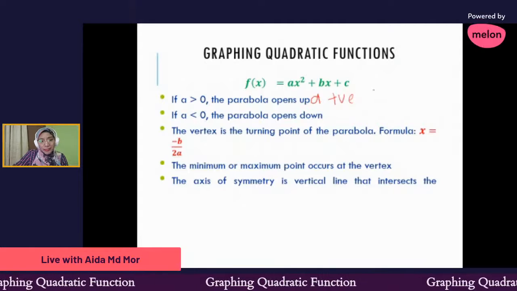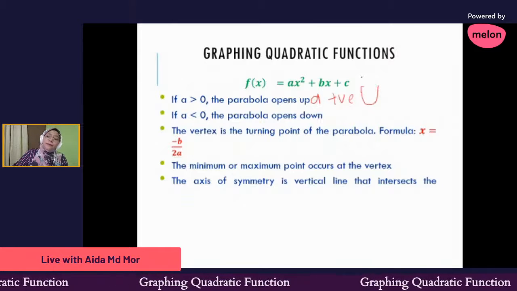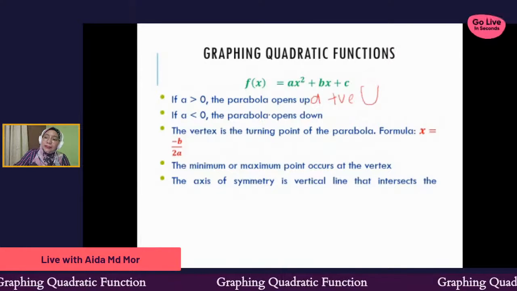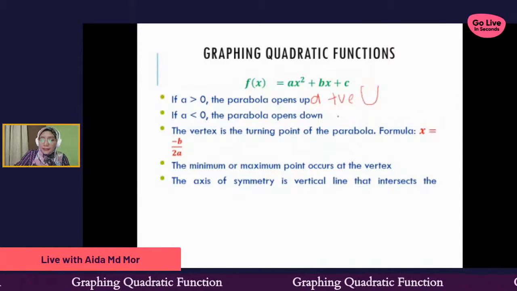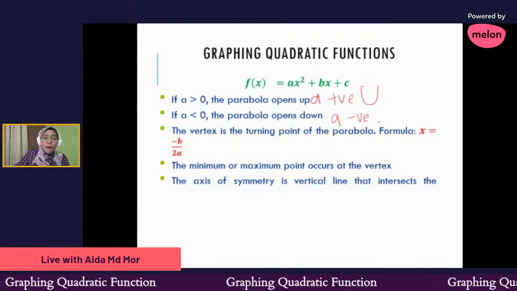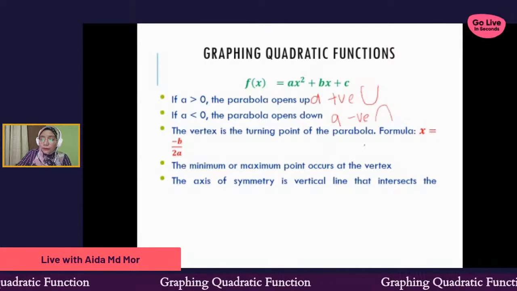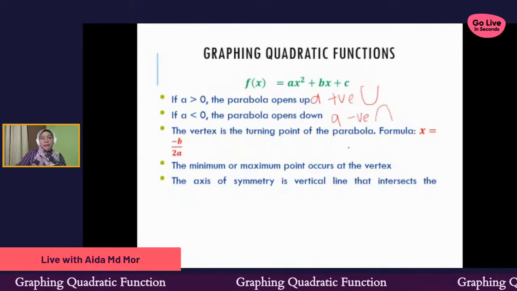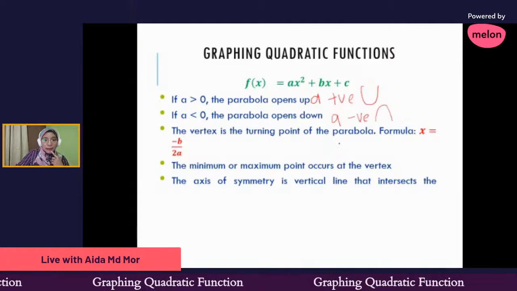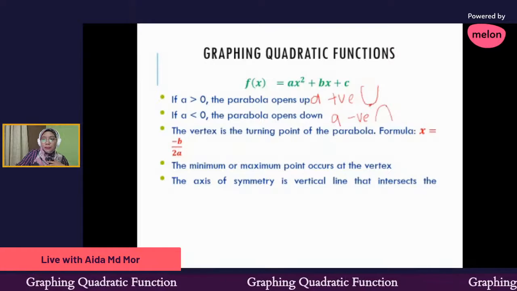What does it mean by parabola opens up? Your graph will be like this. Okay, so opens up here. And then when A is less than 0, so your A will be negative, your parabola will open down, so your graph will be like this, open down here. And then the third important thing is the vertex. The vertex is the corner here. So this is what we call a vertex.